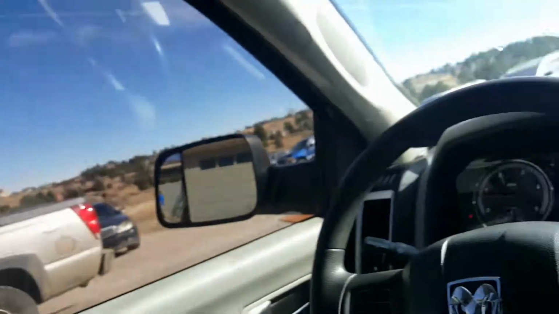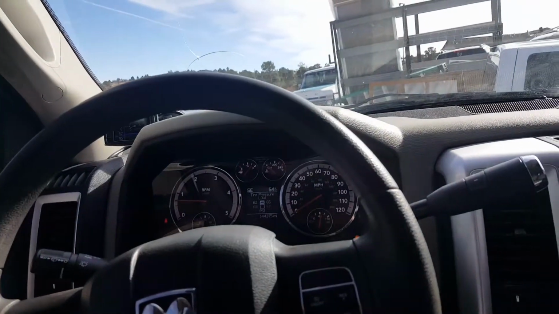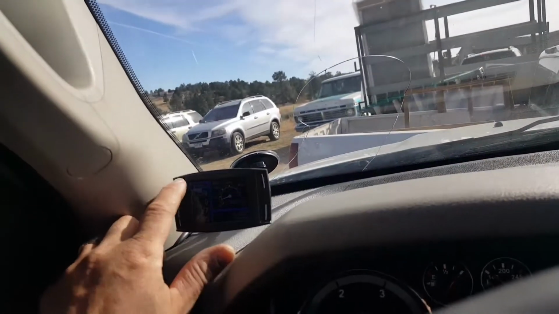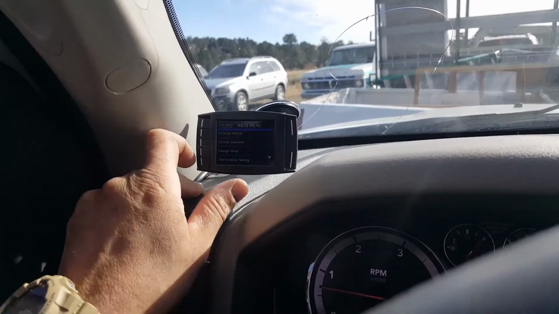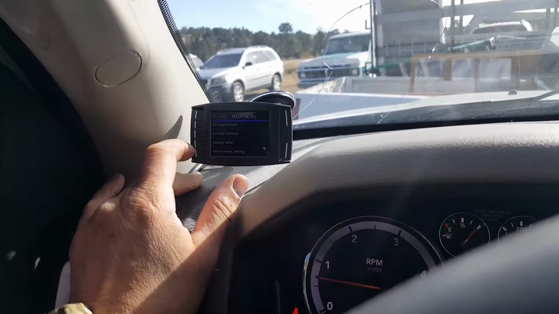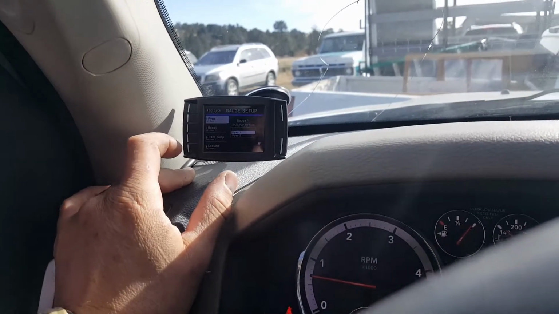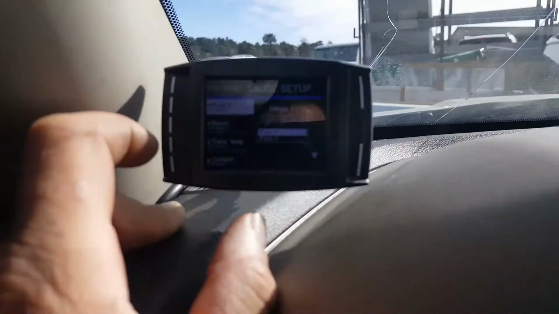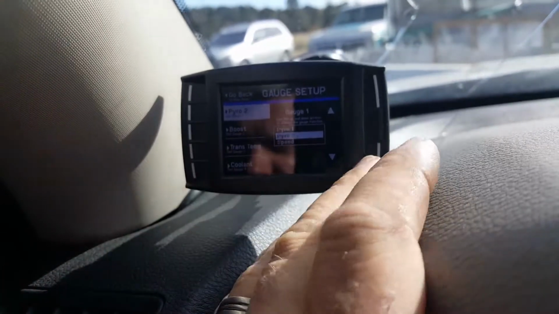Anyways, yeah, so basically I'm just going to let it warm up, get a little bit warm. Then I'll upload the tune. But for now, I guess I can go gauge setup, Pyro 1. That's going to be the main one, I guess.